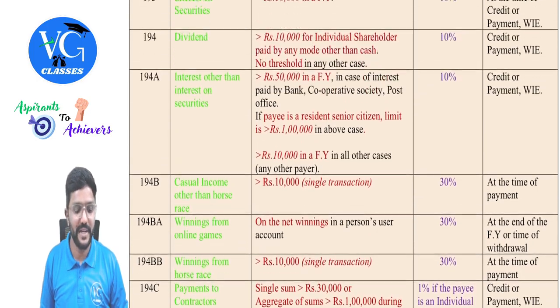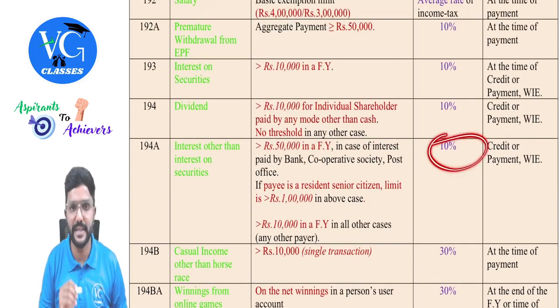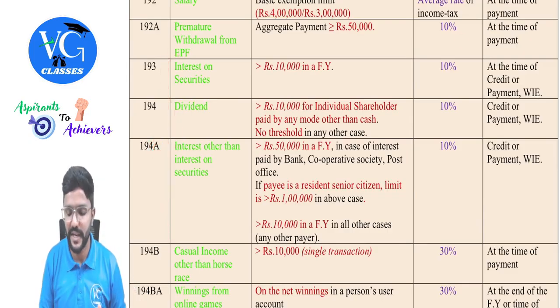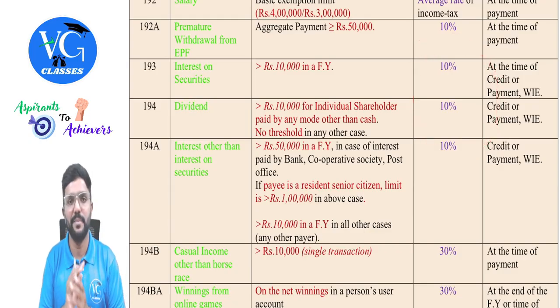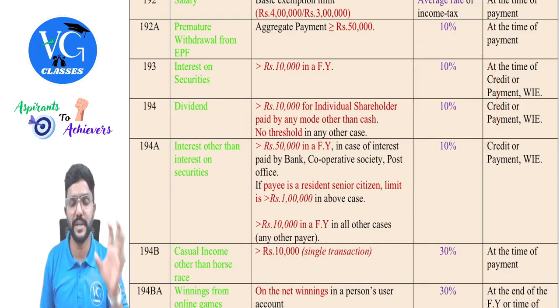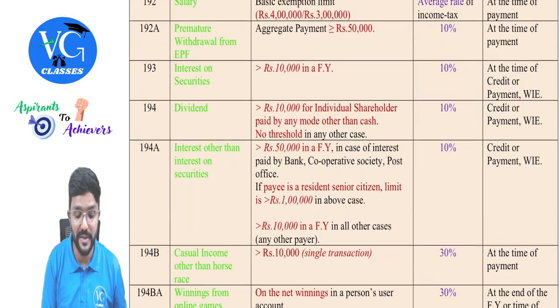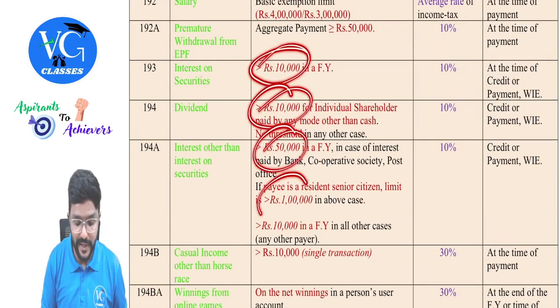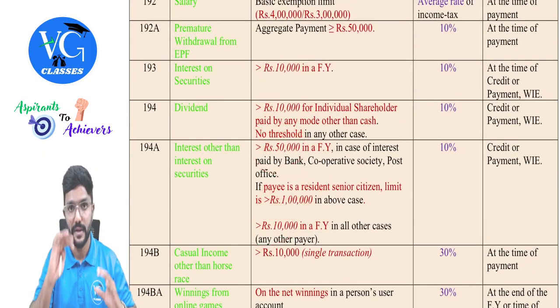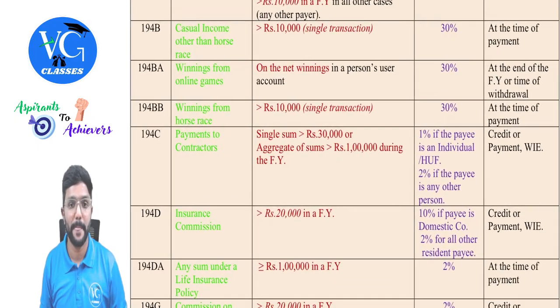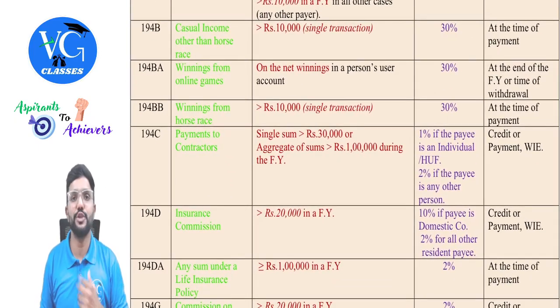Okay. Fine, guys. So these three sections, and TDS is at 10%. These three sections are like income on investments, where the TDS rate is the same, you can see. But please be careful. You should know exactly which section has to be applied when, and what the threshold limits are. Threshold limits are different, guys. So the threshold limits have all been amended. Please be careful. All these are amended figures. Increased limits are now put for thresholds. Yes, sir. Then coming to casual income.